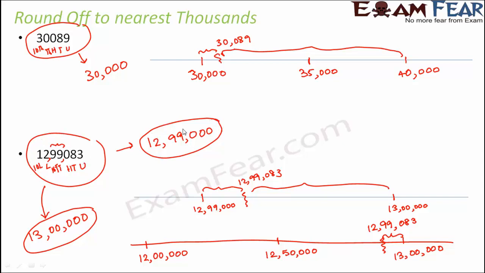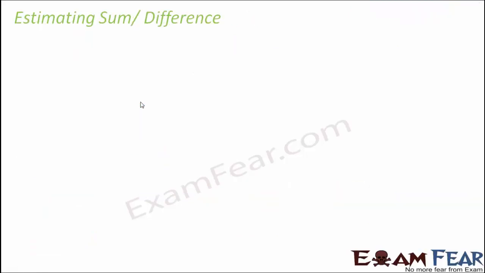So let's say when you talk about this 12,99,083, rounding off to nearest thousands, you got 12,99,000. Rounding off to nearest lakhs, you got 13 lakhs. Now, if you want to round off this number to the nearest tens, it would be 12,99,080 because 80 would be the nearest tens. So this is how you can round off the same number to various places. So now we will see how we round off the sum or difference of two numbers.